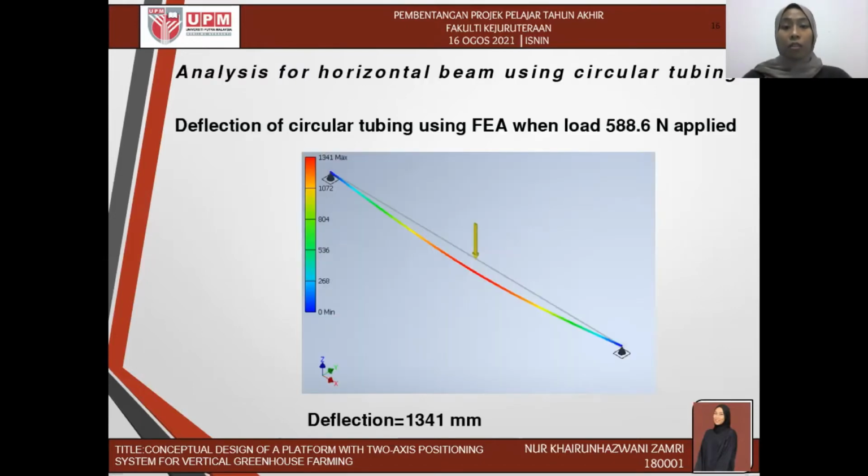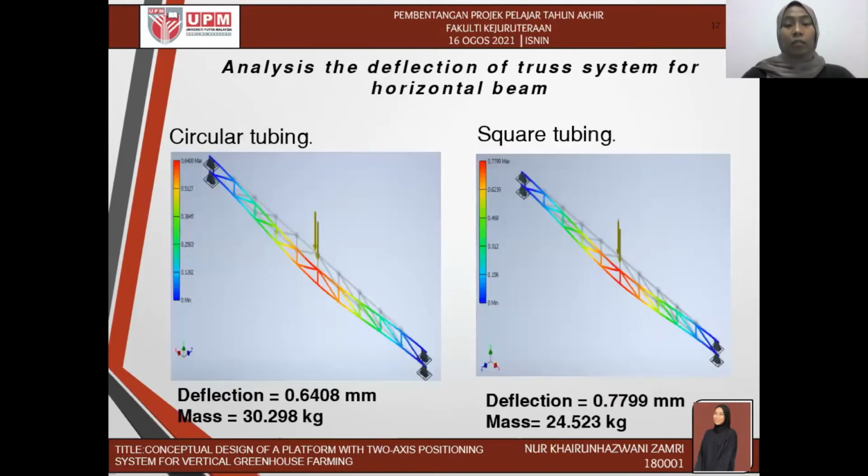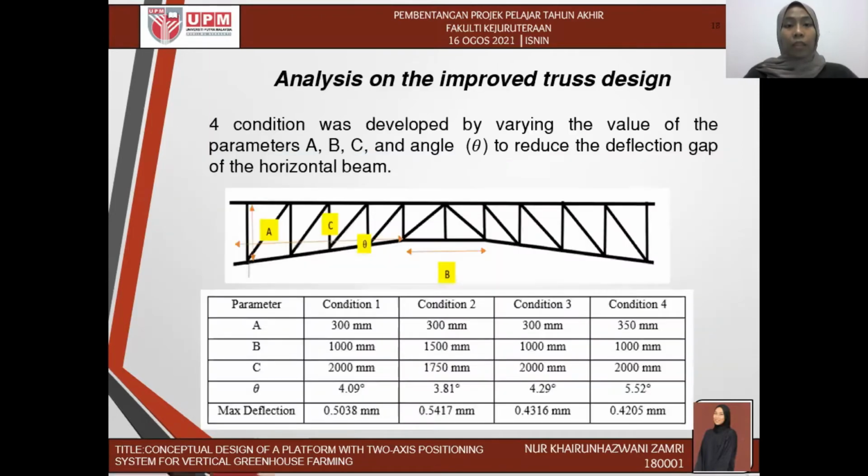Next, analysis of the horizontal beam using circular tubing. At first, I proposed circular tubing as the design for the horizontal beam. When a load of 588.6 Newton was applied, the deflection was 1341 mm, which is very large, and fracture will occur. So I improved the design of the horizontal beam by using a truss system, and I proposed 2 types of tubing, circular tubing and square tubing, and I chose square tubing because its mass is lower than the circular tubing. Next, analysis on the improved truss design.